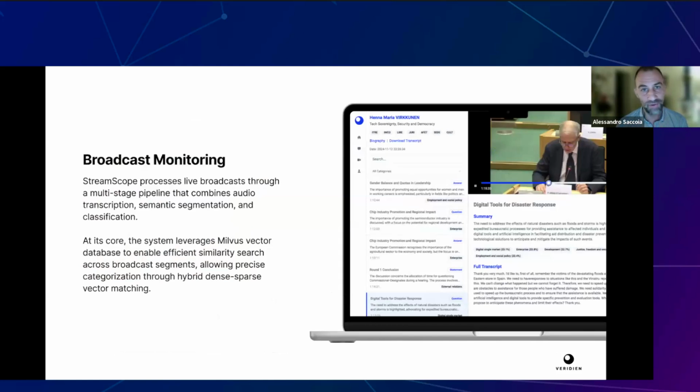So I give you a few examples of what we do because I want you to understand why we needed a very fine way of classifying documents. In this case, this product that is live is used to transcribe, diarize, and classify live streams according to EU policy areas that are given.